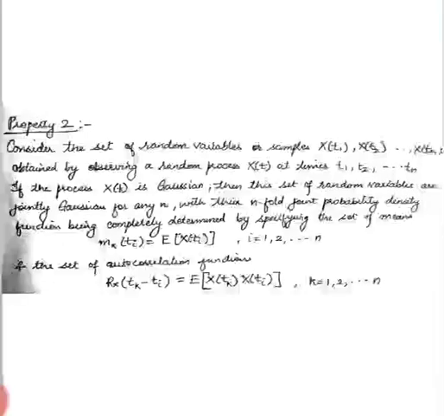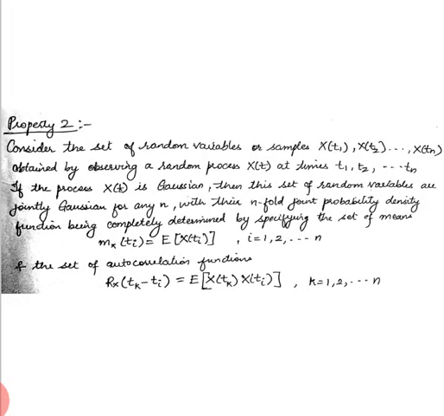The second property states that if we take the samples of a random process capital X of t at different times, that is t1, t2 till tn, then we get the samples x at t1, x at t2, till x at tn. So this becomes a set of random variables. If the process x of t is Gaussian, then all these sets of random variables are jointly Gaussian for any value of n, and their n-fold joint probability density function is determined by specifying a set of means.